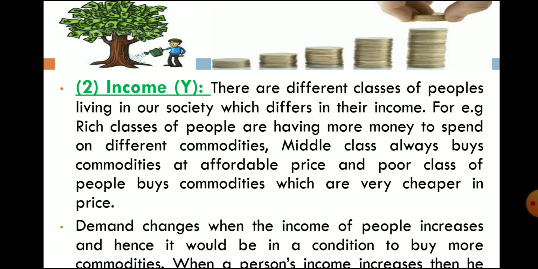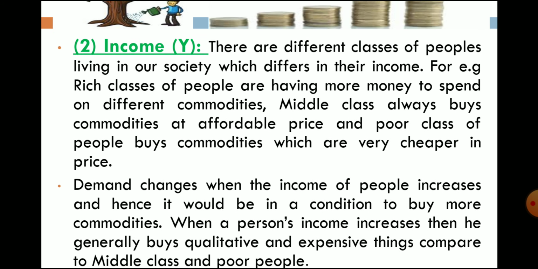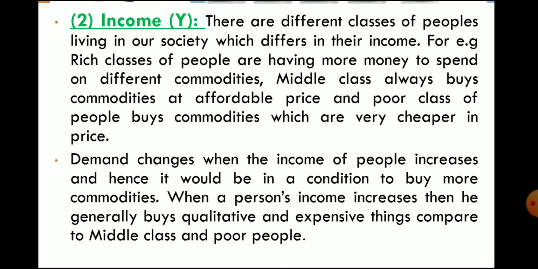But poor or middle class people cannot purchase goods at a higher price. The middle class always buys commodities at an affordable price, and the poor class also buys commodities. Commodity means products which are very cheap. Generally, rich class people can purchase goods at a high price, but poor and middle class people cannot purchase goods at the higher price. So demand changes when the income of the consumer changes.